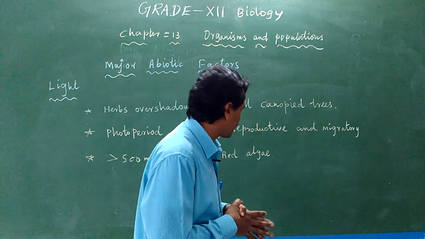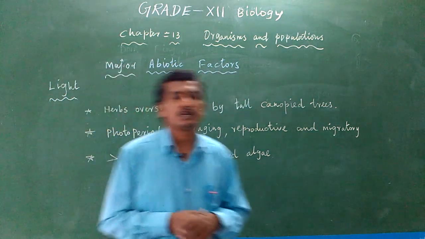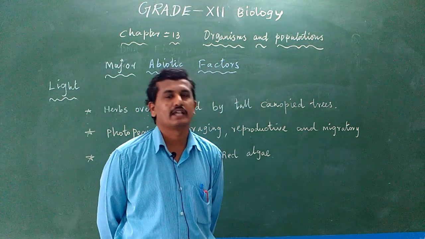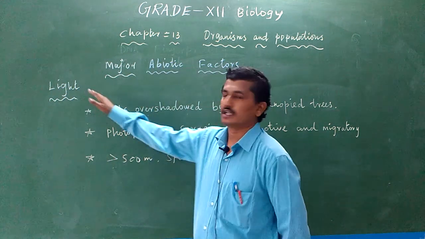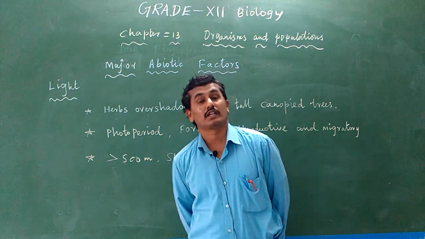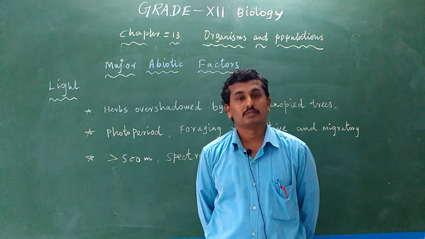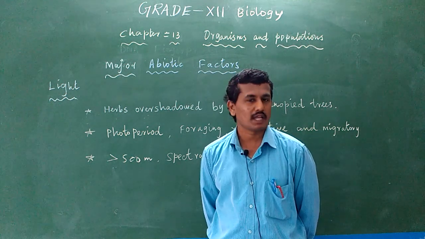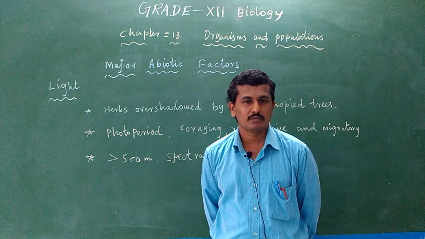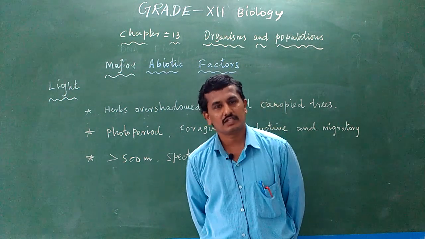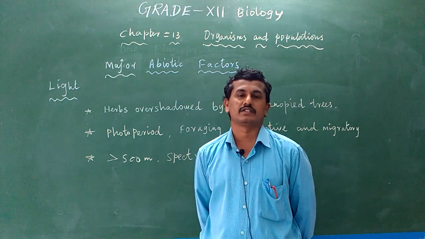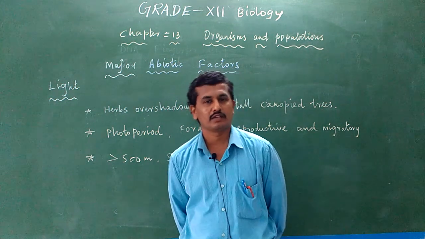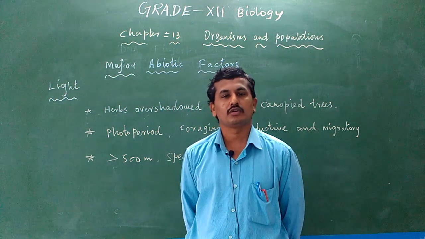Okay, so the visible spectrum is also important. Mainly brown and red algae are present in sea water, not other algae, because of sunlight. So light is a major abiotic factor important for animal growth, plant growth and reproduction; all these activities are controlled by light. Without light, plants are not able to reproduce or photosynthesize, and various enzyme activities also depend on light. So light is one of the major abiotic factors for plant growth and reproduction, and even for animal growth and reproduction.